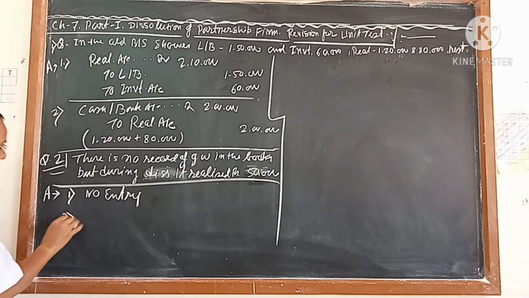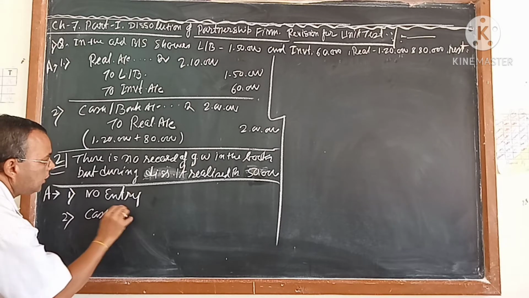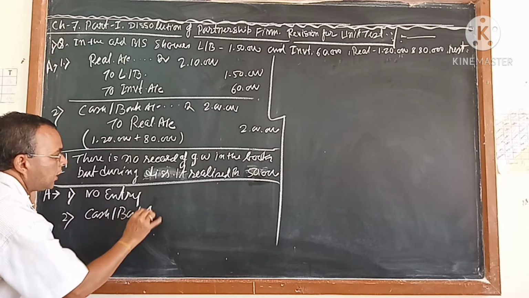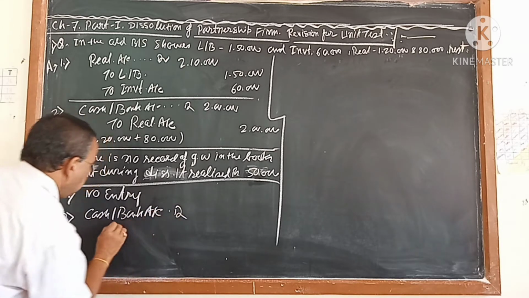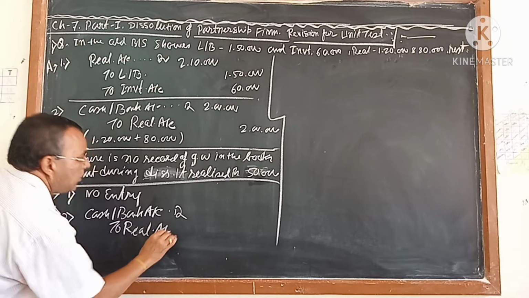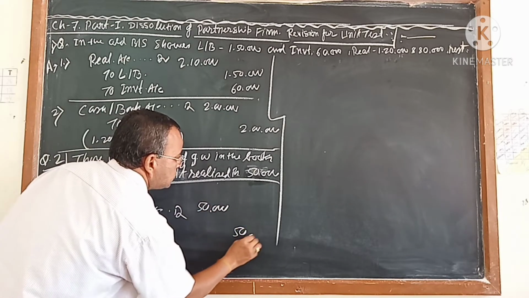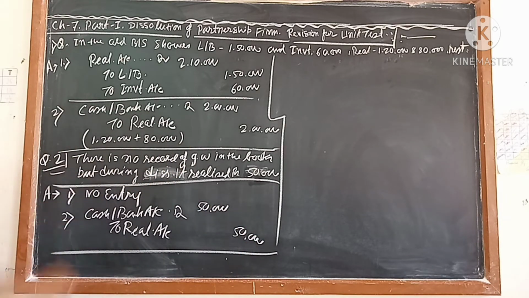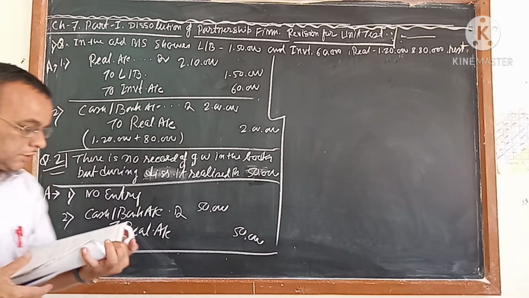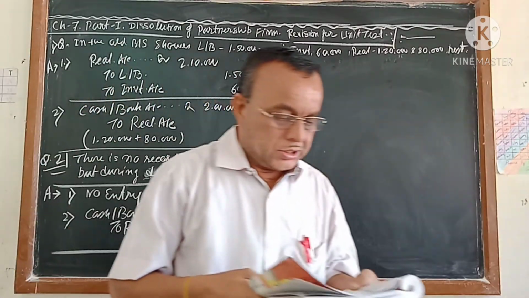And second entry, you are getting cash. How much? 50,000. So cash or bank account debit to realization, cash 50,000. So the first entry is not coming, the second entry is coming. This is the answer for the second one, cash and bank account debit to realization account.